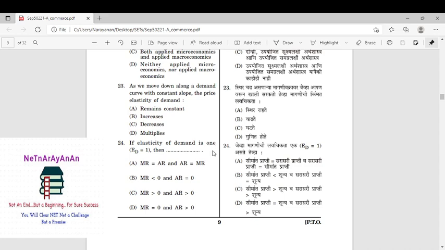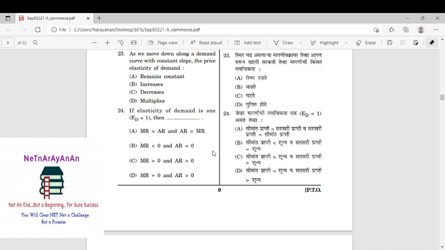That's all. So if elasticity of demand is 1, ED is 1. So he is giving some MR question. Of course, you should know the concept. Basically, he is asking for ED equal to 1. Elasticity of demand is unitary. That is not a problem. If it is greater than 1, MR will certainly be positive. Of course, you should know the concept of MR. It is one unit of producing an extra unit. What revenue are you getting?